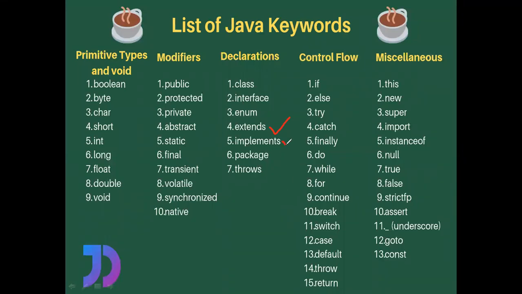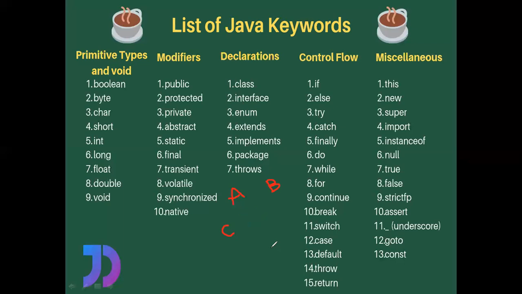And then implements. So if we want to use an interface, for example, let us see here, there are two things. A is a class, B is an interface. Listen carefully. A is a class, B is an interface, and there exists one more class called C. In C, if you want to use A, we have to use extends A, because A is a class, right?